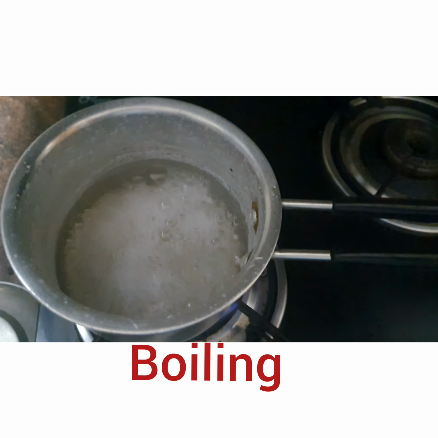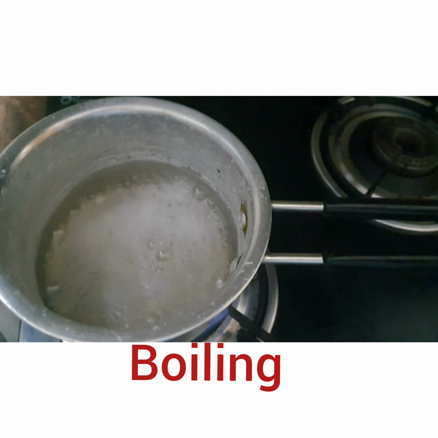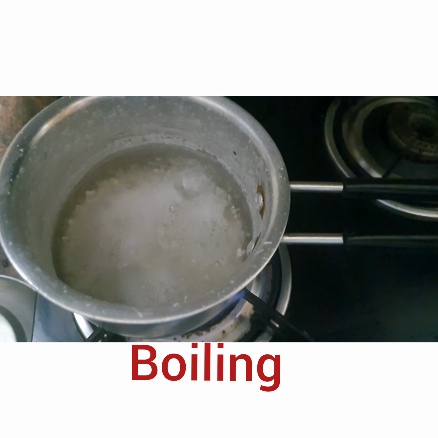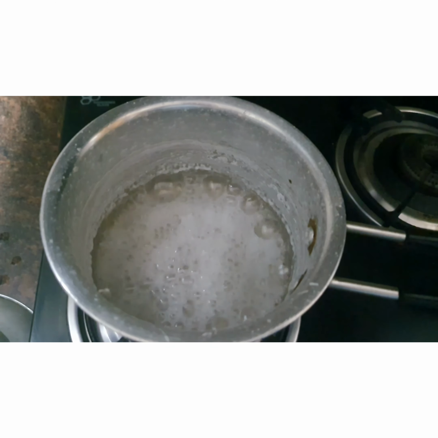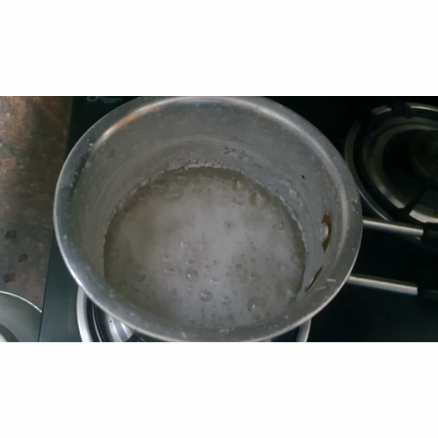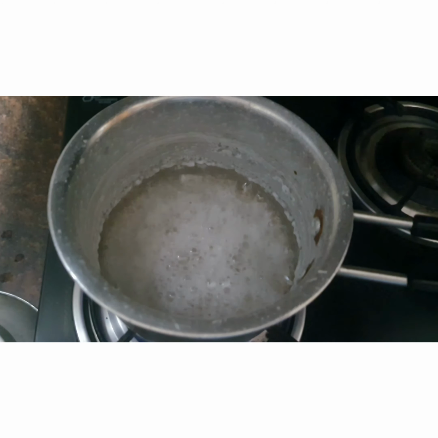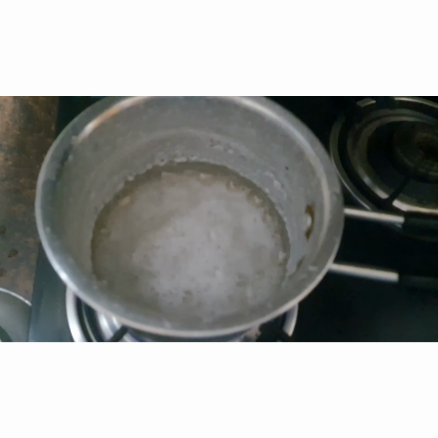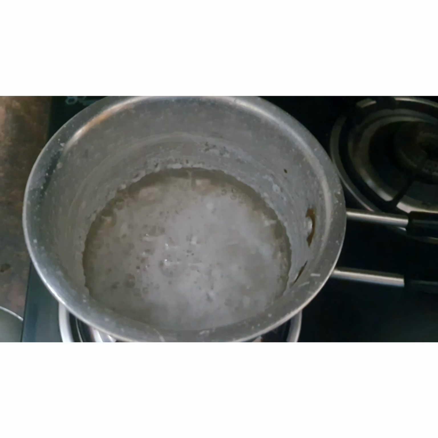It means if we want to separate any soluble impurities, we have to boil the solution. During boiling, the pure water will change into water vapor, and all the things which were mixed in the water will remain behind. Students, see clearly, all the water has been evaporated and the salt is stuck to the pan. It means water is evaporated and salt is left behind. So water and salt are separated by the process known as boiling. And if you want to collect the water also, you can collect the water vapors and condense it. Condense means cool down.